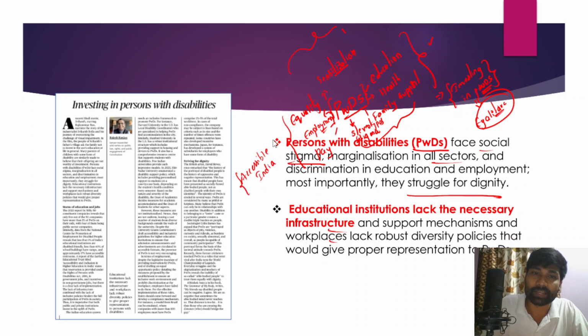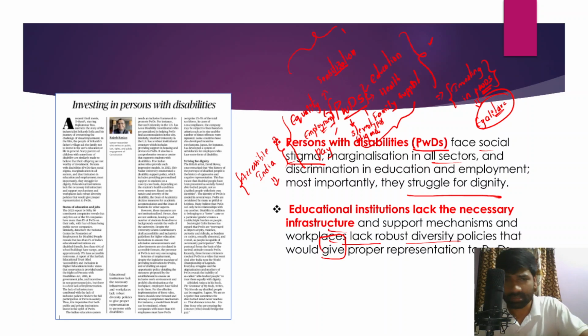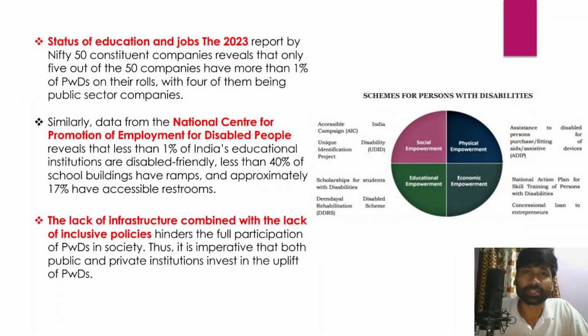Under the Accessible India campaign, the government would provide infrastructure suitable for persons with disabilities. Even workplaces lack robust diversity policies that would give proper representation to persons with disabilities. These are a number of problems that persons with disabilities have been facing. However, we need to look into the status of persons with disabilities in education and jobs in the year 2023.